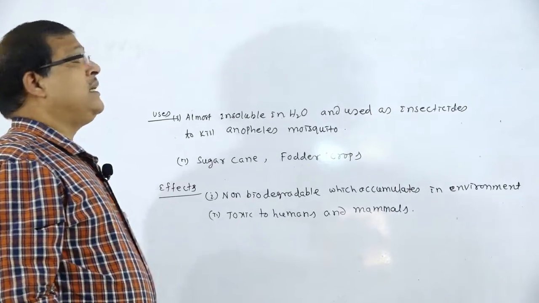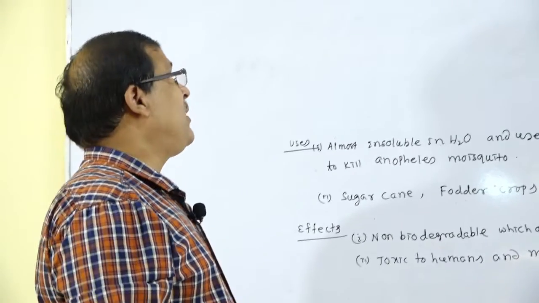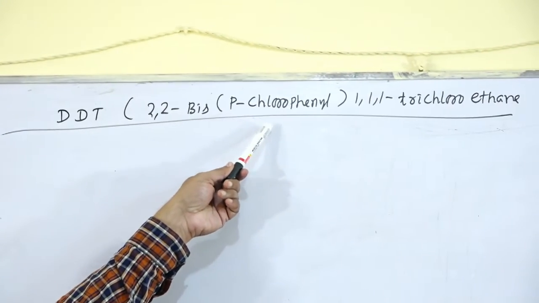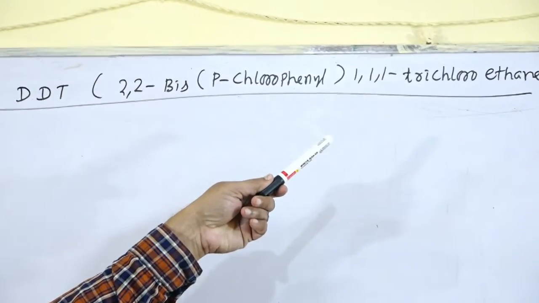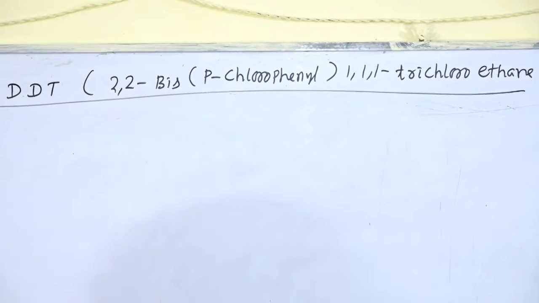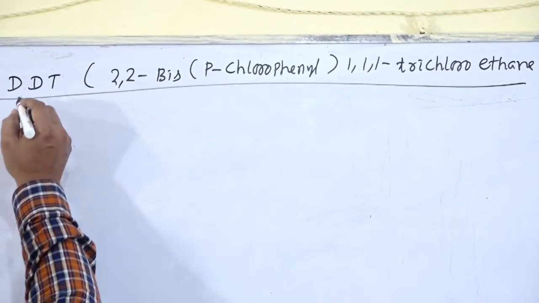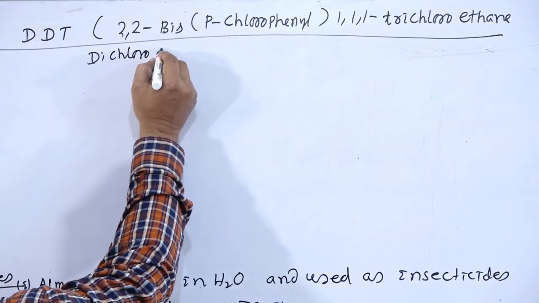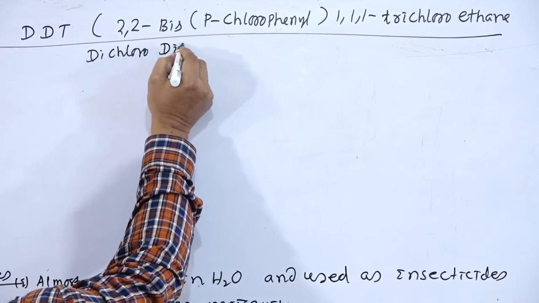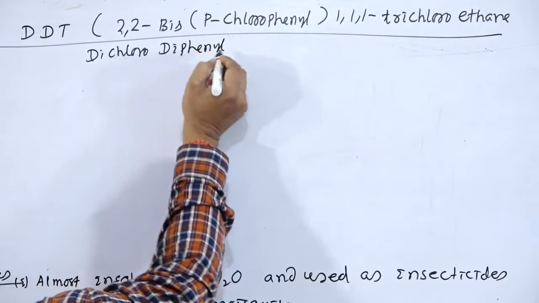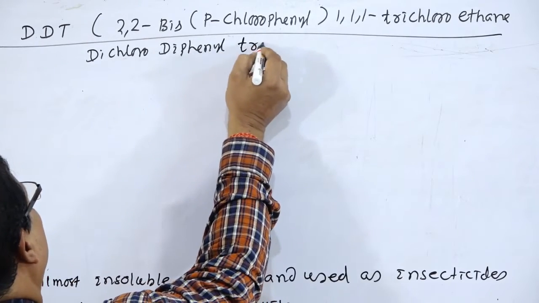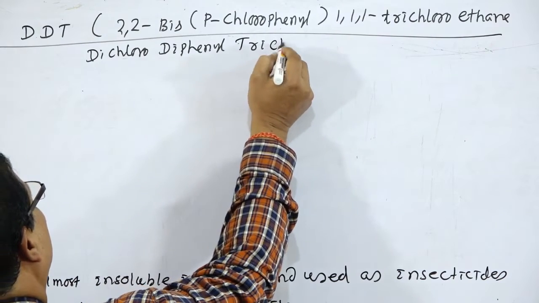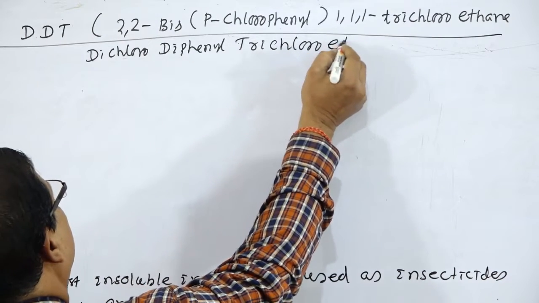Next compound is DDT, that is 2,2-bis parachlorophenyl 1,1,1 trichloroethane. How is this compound named? First we say what is the full form of DDT.